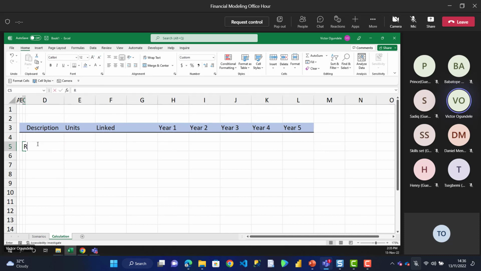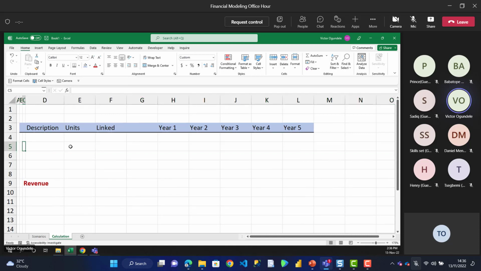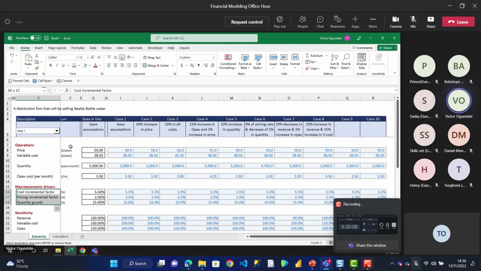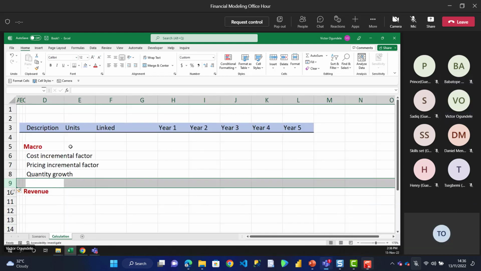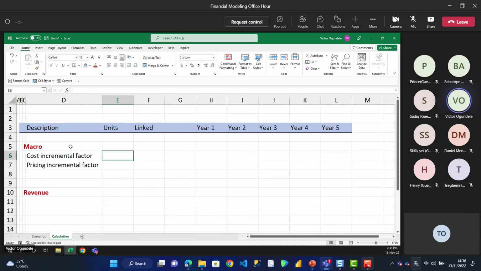So then let's start with our revenue. Let's calculate our revenue. For revenue, definitely we need our price. But before we do that, let's first calculate our macroeconomic assumption factor first. So let's calculate our macro. Just shorten that because of our time. So our cost incremental factor, let me bring them here. So we only need, let's use this, incremental rates, which will definitely be in percent.